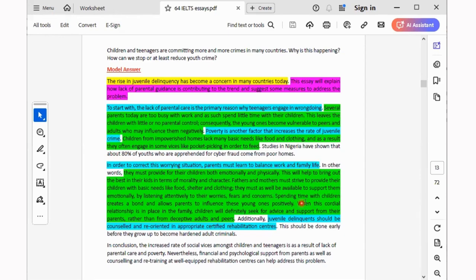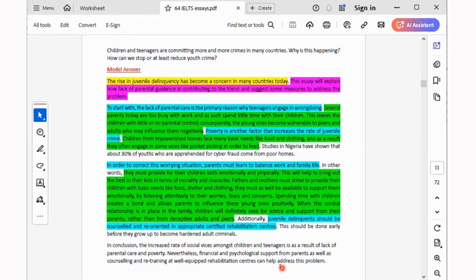What are conjunctions? Let me show you an example of a conjunction. In other words, that's an example of a conjunction. Additionally, that's an example of a conjunction. In conclusion, that's another conjunction. To start with, that's another conjunction. Consequently, that's another conjunction. All these conjunctions must be used correctly. Not that you just use them, you must use them correctly.